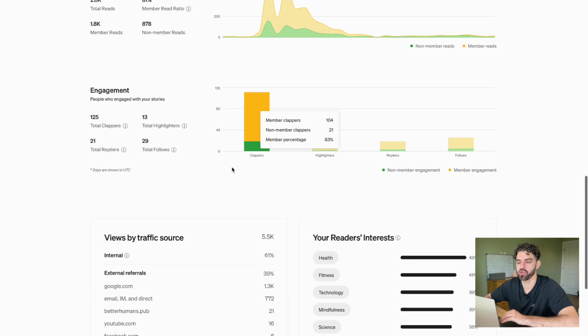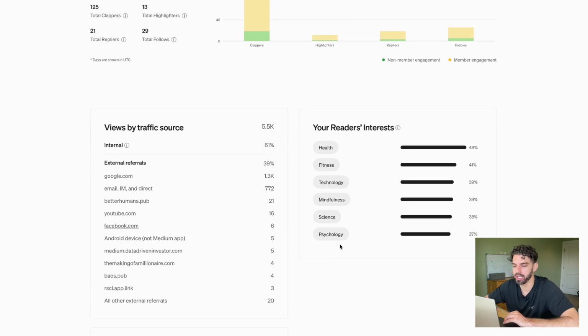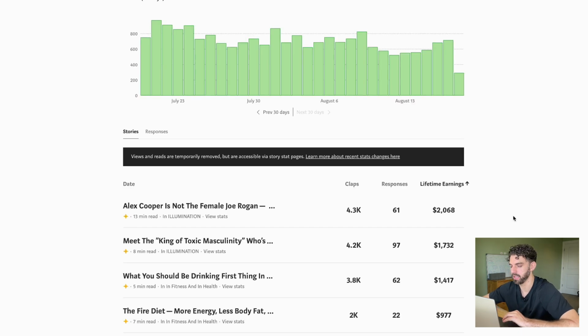And at the bottom you have your traffic sources, which haven't changed much. The main metrics you want to look out for here are internal versus external referrals. This is a helpful metric to see where people are finding your stories, as well as your readers' interests. Now, this can be really helpful for deciding what tags to use in your stories. What you can essentially do is look at your top stories. However you determine that, for me, it's earnings, because that's ultimately the goal.